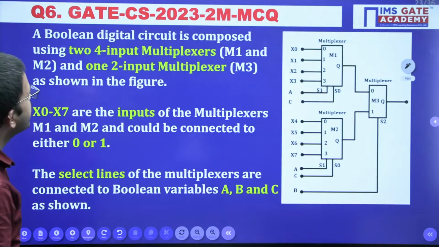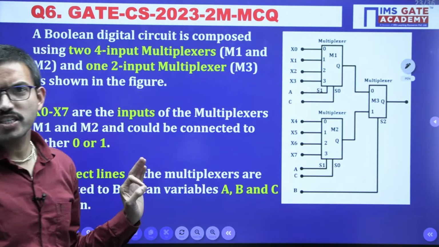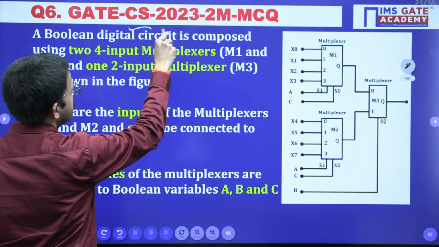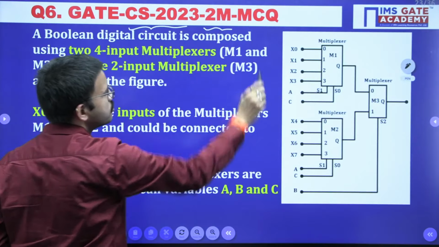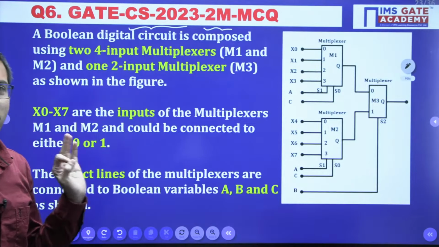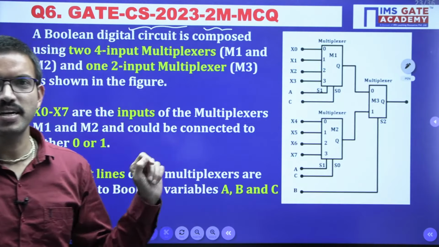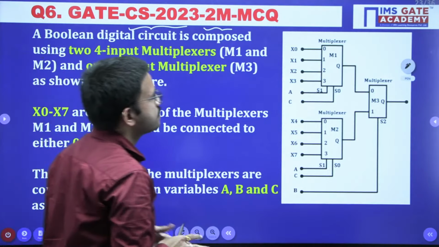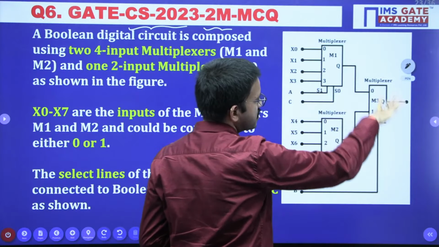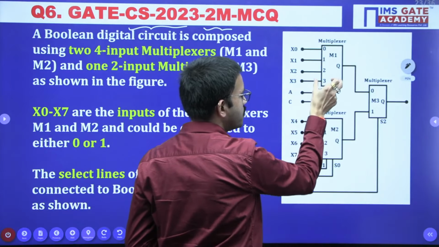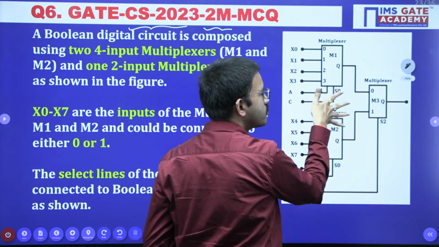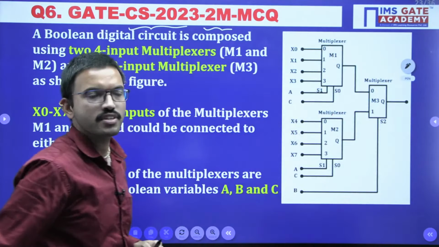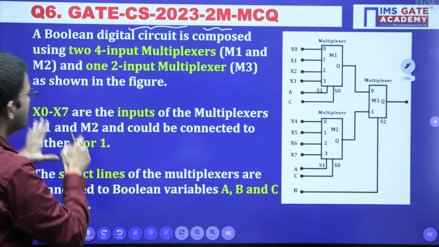Now all of you try. This is a very good question. I can say an excellent question, which was asked in GATE CS 2023 for 2 marks, related to a mux based circuit diagram. Why I say this question is excellent, I will mention shortly, after some time. Here you have one mux based circuit diagram. Here you have a 4 by 1 mux, and here also a 4 by 1. These two outputs are passed through a 2 by 1 mux, and this is the overall circuit diagram. That entire information they have mentioned here.